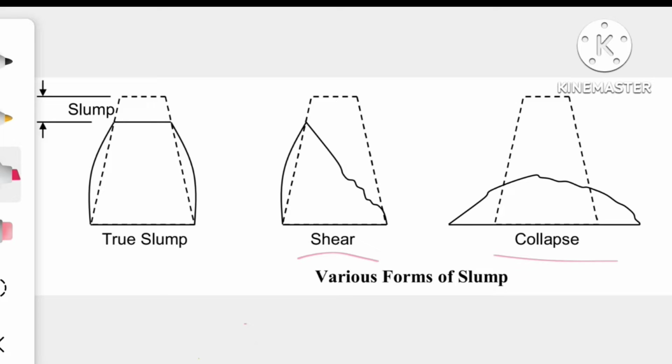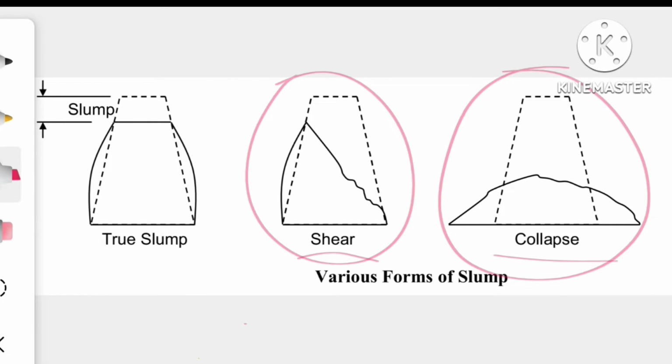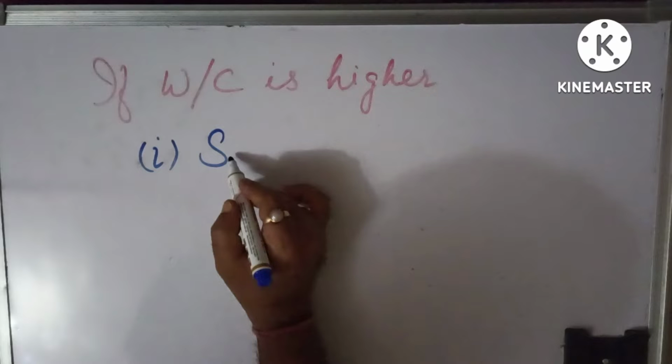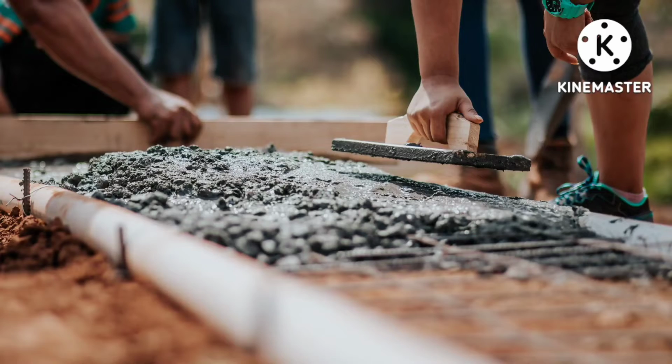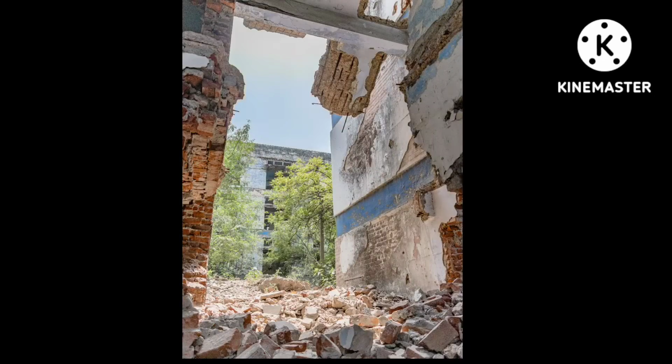If the slump is a shear slump or a collapse slump, that means the water cement ratio is higher. Then there will be segregation in the concrete mix. Segregation is the separation of coarse aggregates from the rest of the mix. In this case, the coarse aggregates separating from the rest of the mix come to the lower side of the structure and leave lots of voids, which makes the structure very weak.